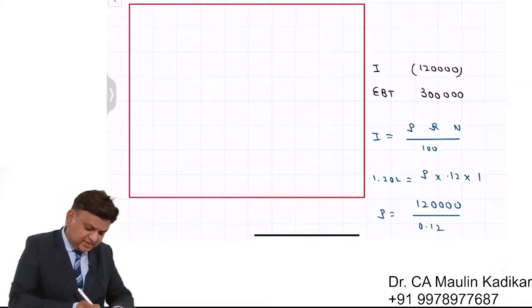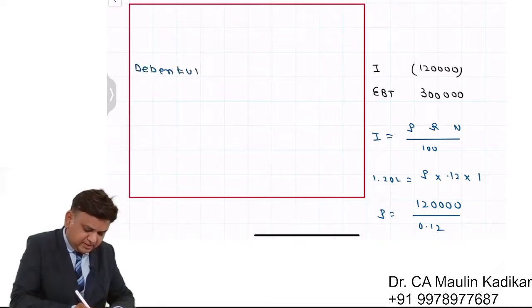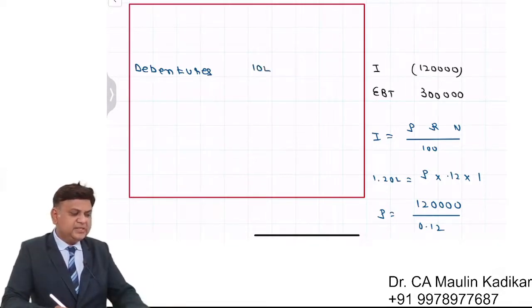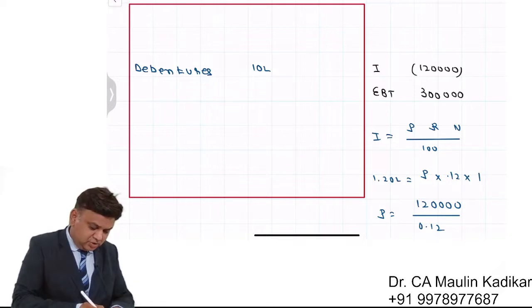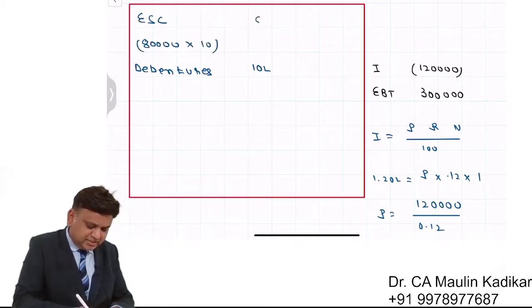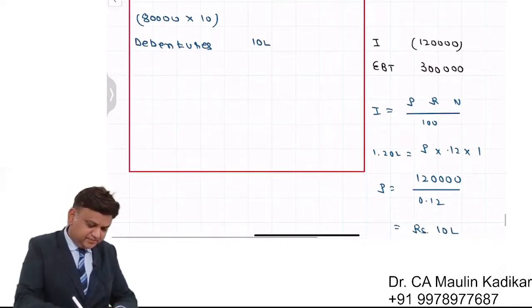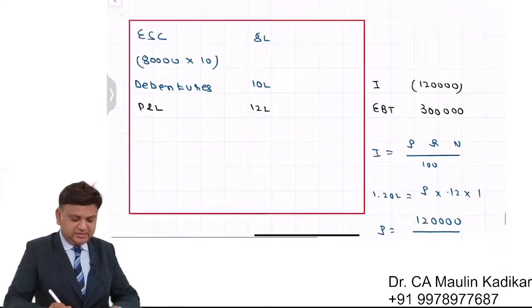So basically we understand that there are debentures that the company has issued, an amount of 10 lakhs. Income tax rate is 50%. Number of equity shares of 10 each are 80,000. So the company has issued equity share capital. 80,000 is the number of shares and face value is 10, that comes to 8 lakhs. Next, they have provided that the retained earnings, that is the P&L account balance, amount to rupees 12 lakhs.